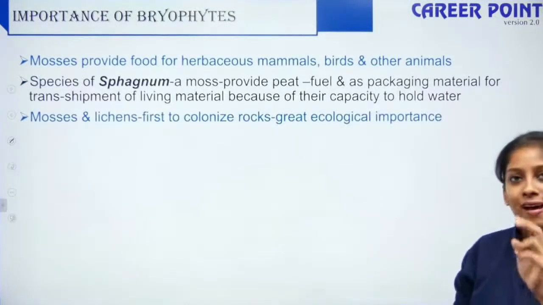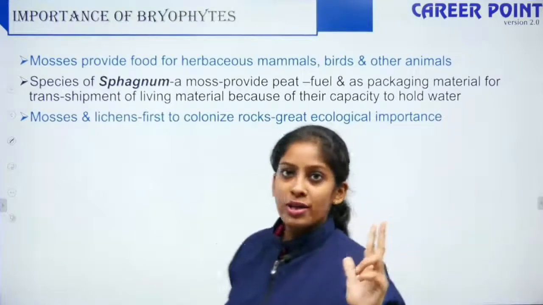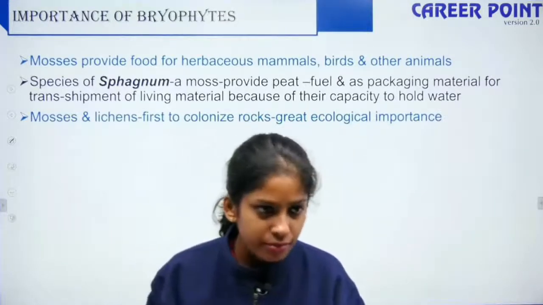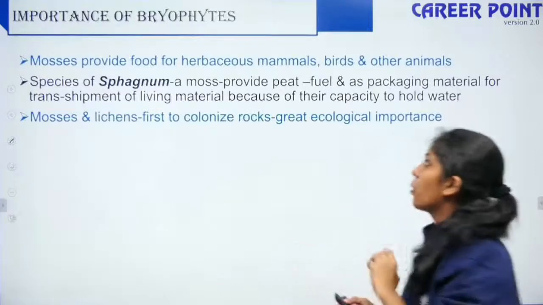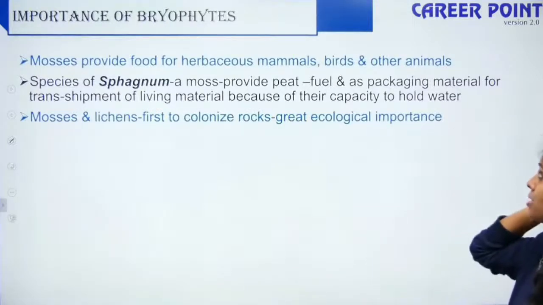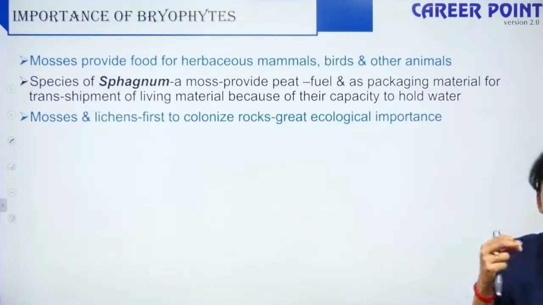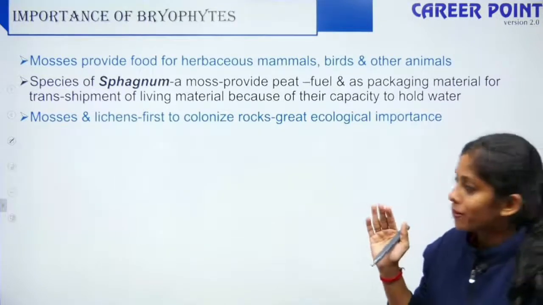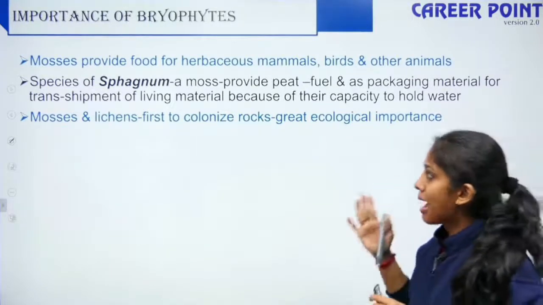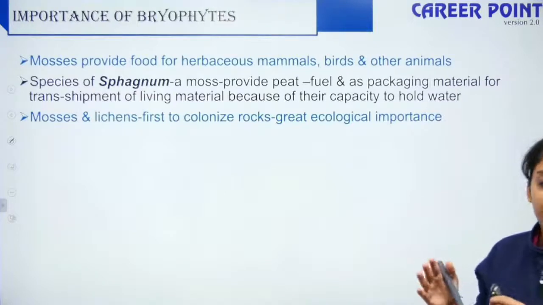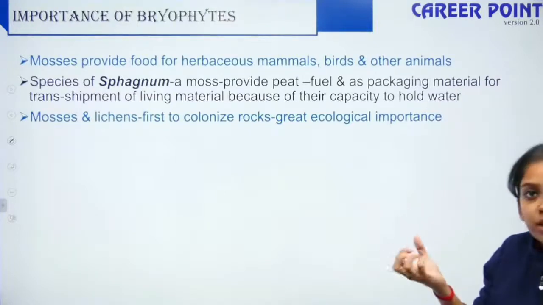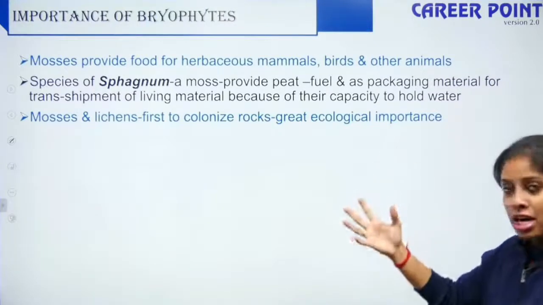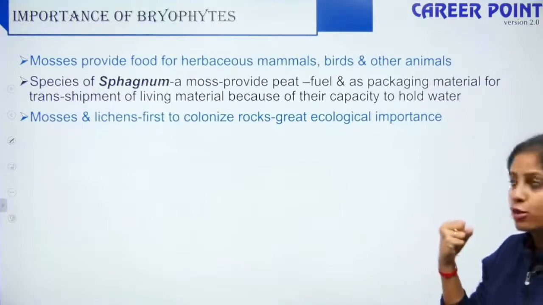Under bryophytes, you have two: one is liverworts and one is mosses, which we saw. Mosses provide food for herbivorous mammals, birds and other animals, so they are also important in the trophic level. Species of sphagnum, which is again a type of moss, provide a particular fuel in the form of peat. It can hold water molecules together.